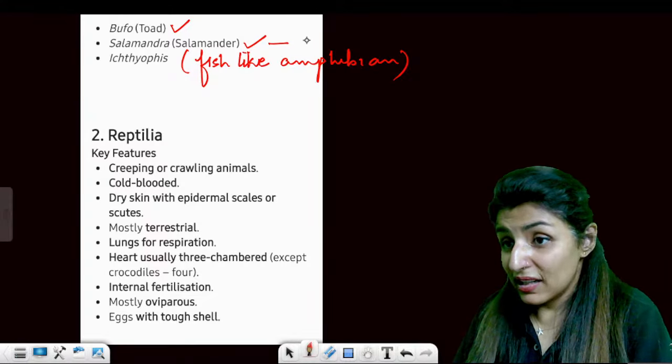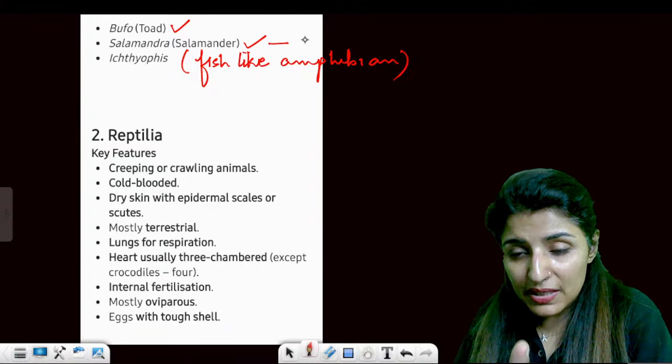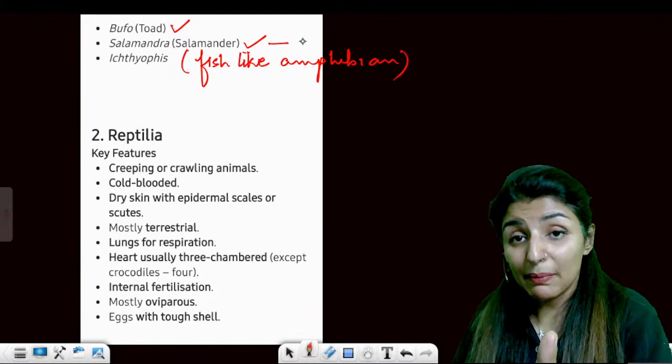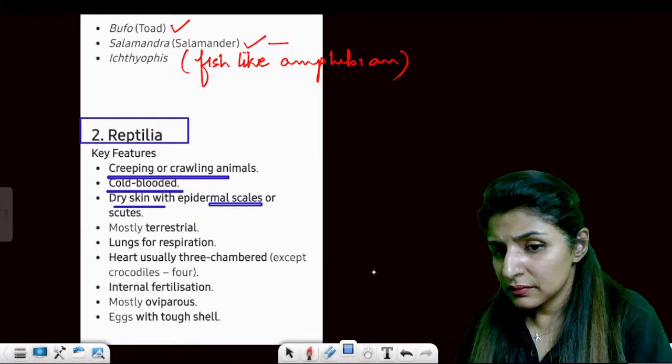Salamandra looks like a lizard. So if you have to identify on the basis of the picture, Salamandra looks like a reptile, but are these points clear to everyone?